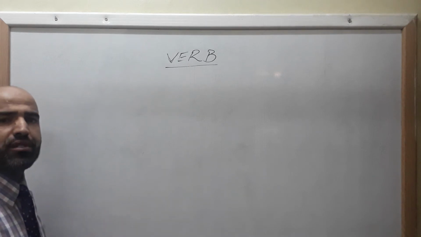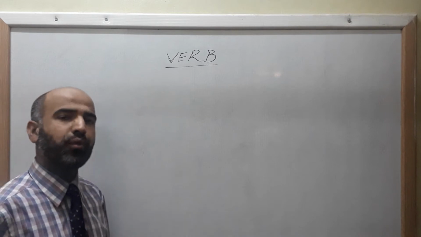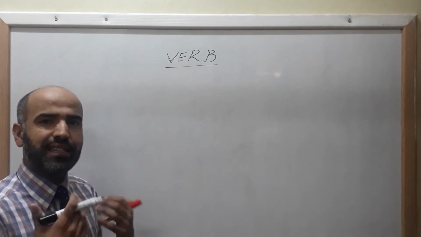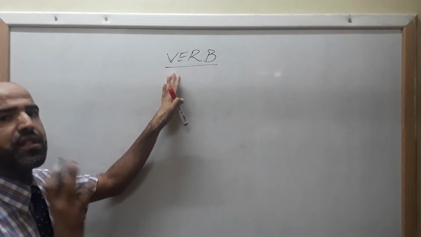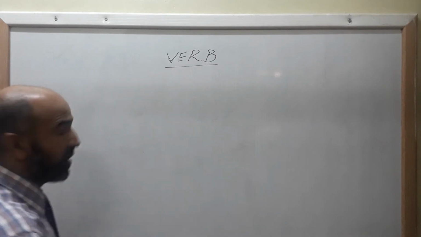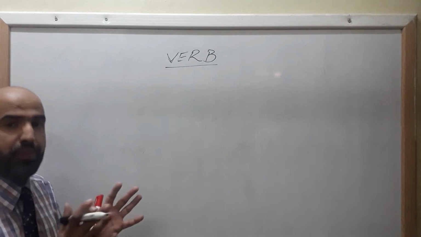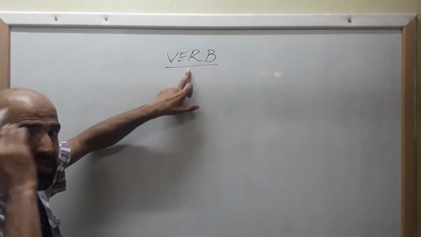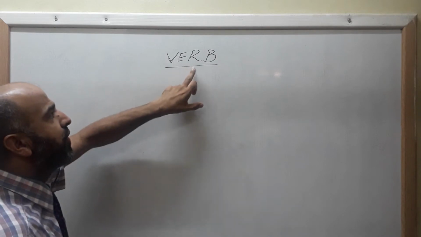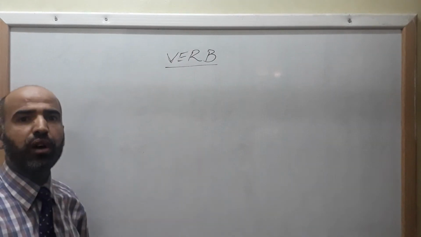In other words, you cannot imagine a sentence without a verb. This is the most important part of a sentence. Did you know that a sentence can be divided into three parts: subject, verb, and object? So you cannot conceive of having a sentence without a verb.